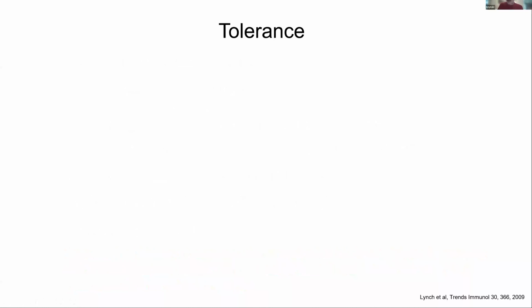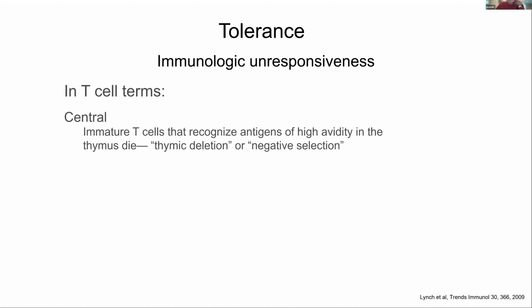And the first one is that of tolerance. And tolerance just means that you have immunological unresponsiveness. So we don't want to respond to autoantibodies. We would love it if kidney transplants, we could make them so that we're tolerant to them. But you do want to respond to things like cancers and infection. And in terms of T cell tolerance, there is a central mechanism whereby immature cells that recognize antigens of high avidity in the thymus die.